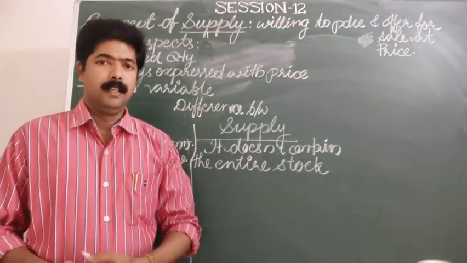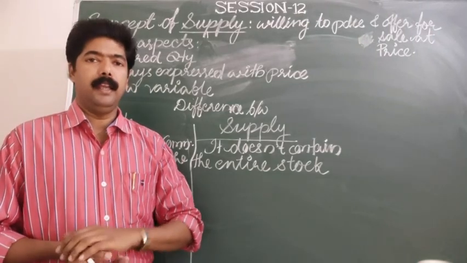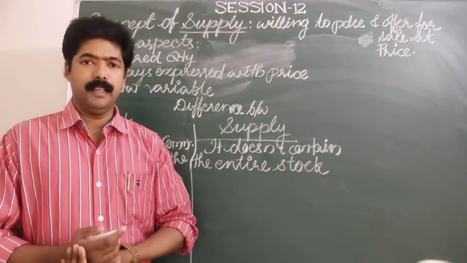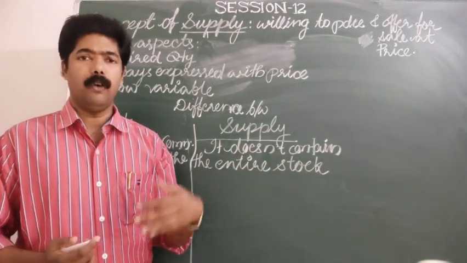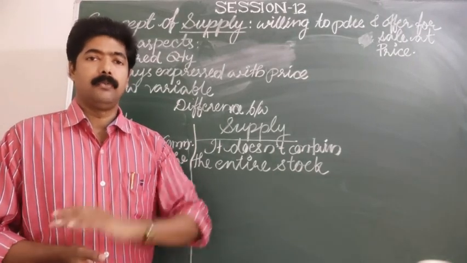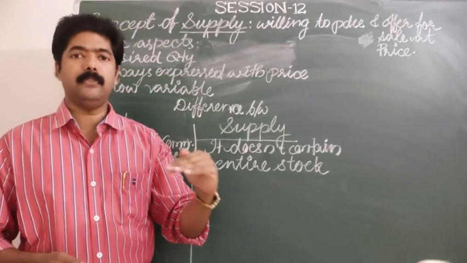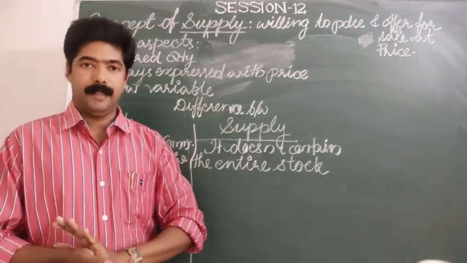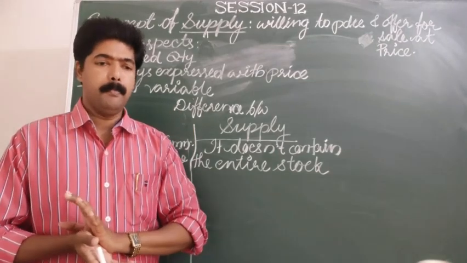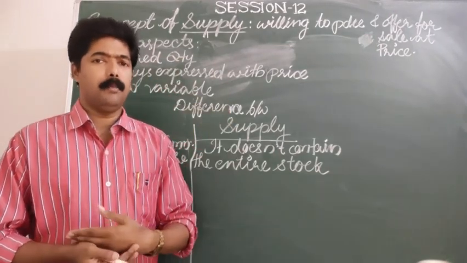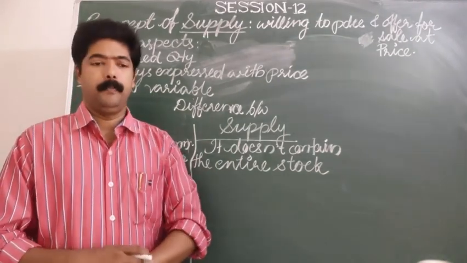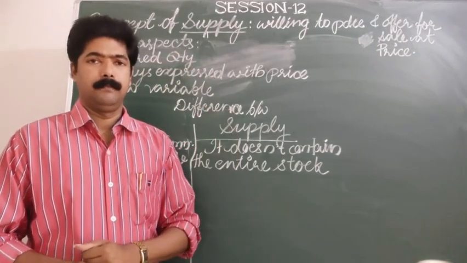It means that the producer must be able to produce those commodities that are demanded in the market, and they must offer those commodities in the market for sale, at a particular period of time and at a particular price. So when we discuss the concept of supply, we should also remember the 3 aspects in relation with the term supply. What are these 3 aspects?